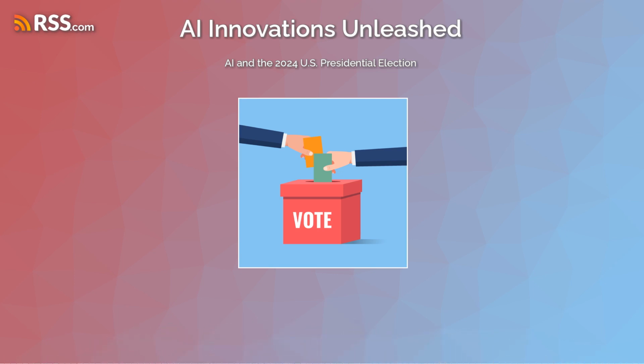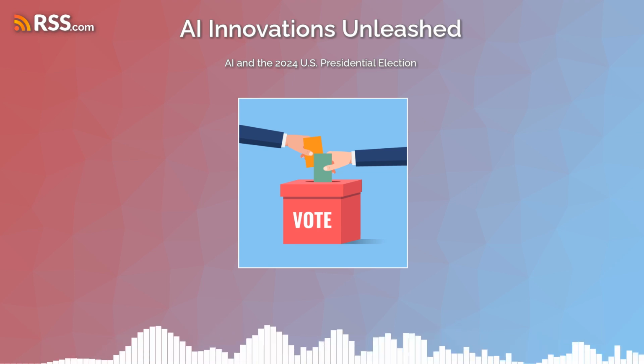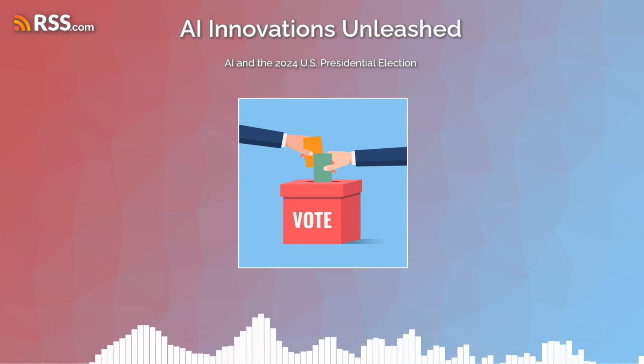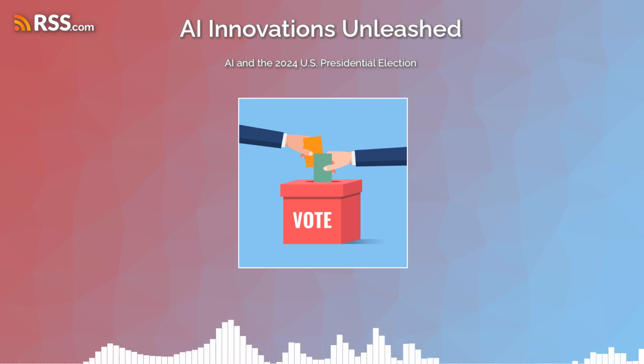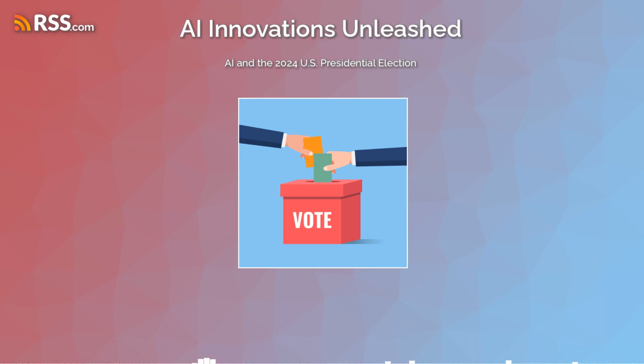These algorithms analyzed patterns, fact-checked claims, and even identified deepfake content. Deepfake technology, which uses AI to create hyper-realistic videos where individuals appear to say or do things that they never did, has also become more advanced and more accessible during this past election season, making these AI detection tools even more critical.